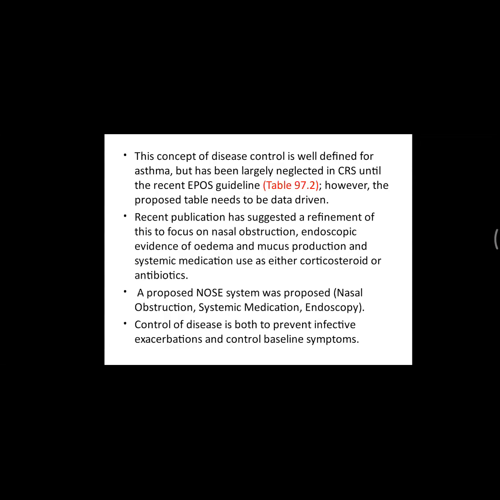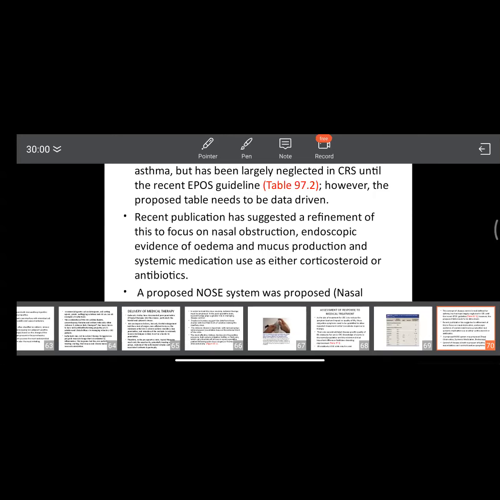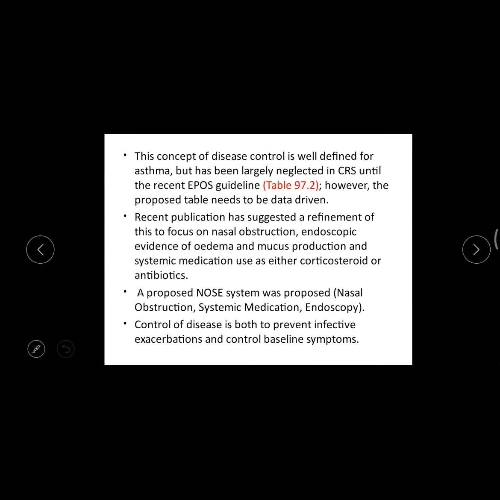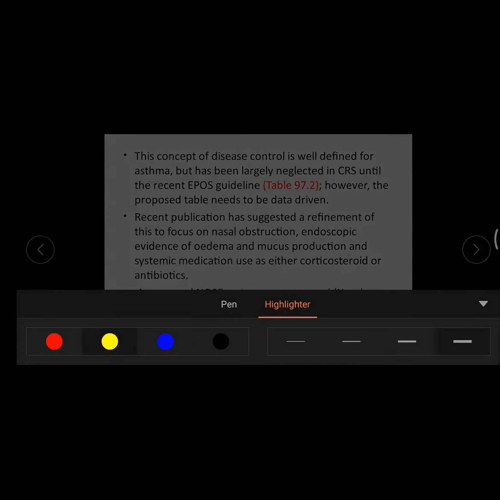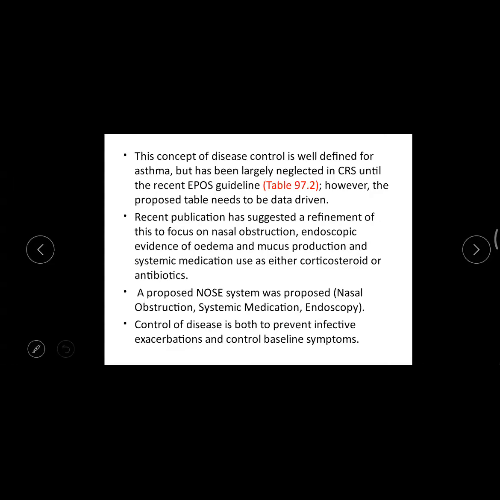Control of disease is both to prevent infective exacerbations and control baseline symptoms. As we could see here, there are criteria: nasal obstruction, systemic medication, and endoscopy. That is important. They have put different criteria for different understanding. So this is one of the criteria. We have to see whether there are exacerbations, whether you are able to control from the baseline, and whether there is a need of a corticosteroid or antibiotic. That is more important. Next.